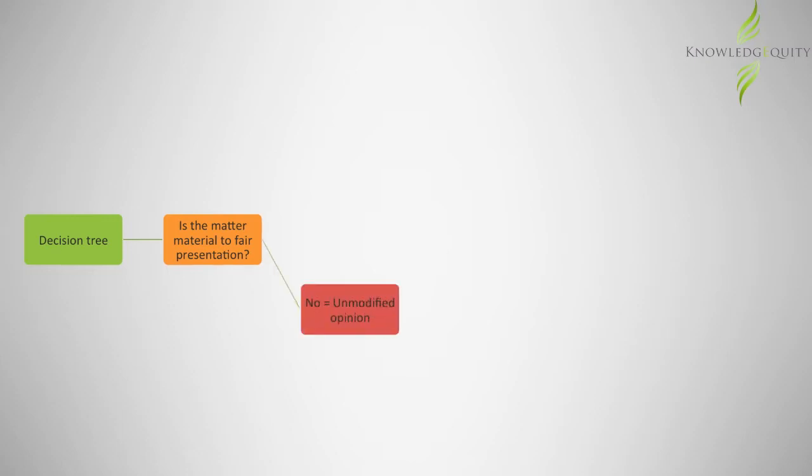The first step would be to determine if the matter is material. As the incorrect disclosure is a breach of accounting standards and is likely to impact on users' decision-making, we can conclude that the matter is material. Thus, we cannot issue an unqualified opinion, but rather, the opinion needs to be modified.